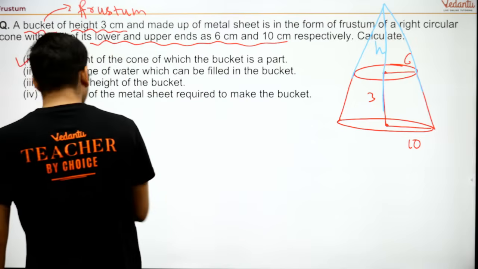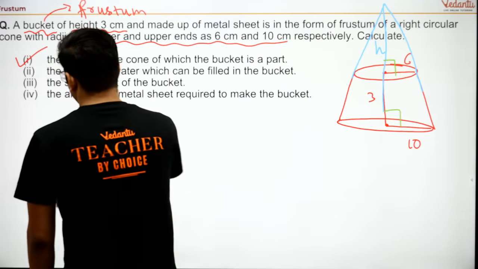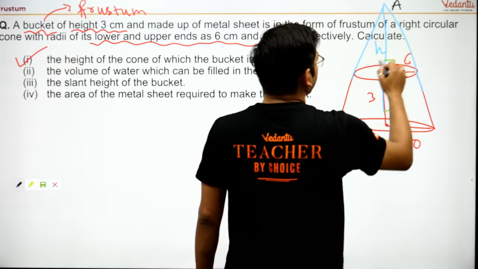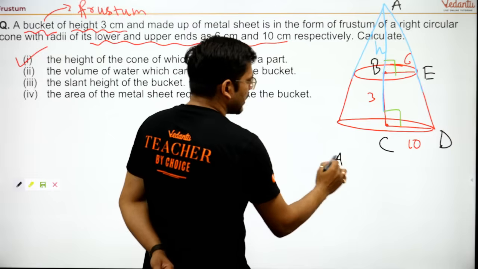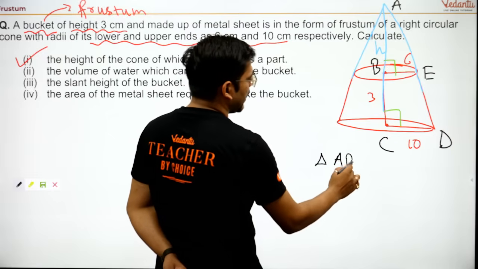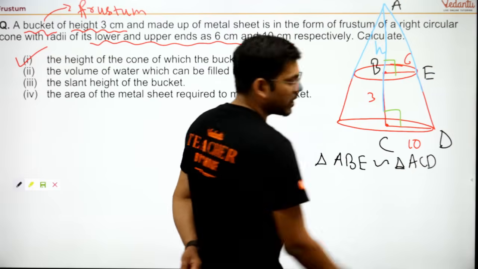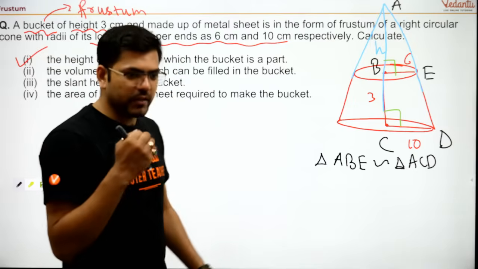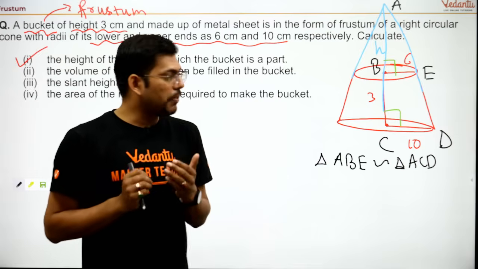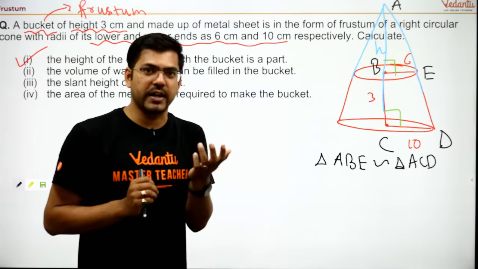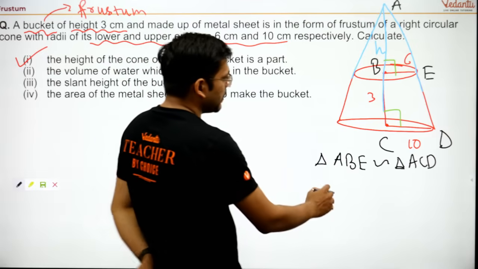Now, this is 90 degree, this is 90 degree. I'll write the names of the triangle: A, B, C, D and E. You know triangle ABE is similar to triangle ACD. Are you all able to understand this? Just keep on chatting with me so that I can understand whether you are understanding or not, and if you are not understanding, I will explain it again. So are you all understanding? Just keep on responding.